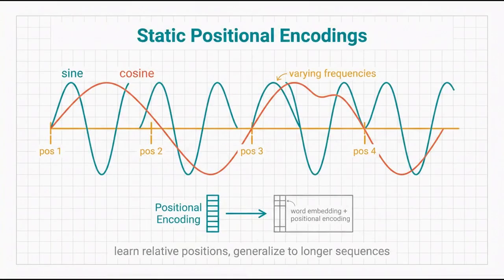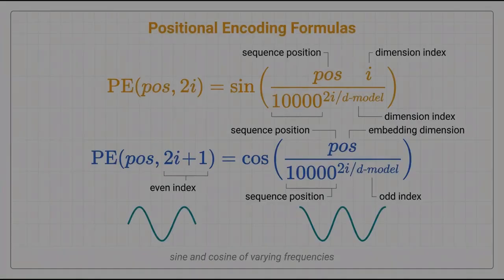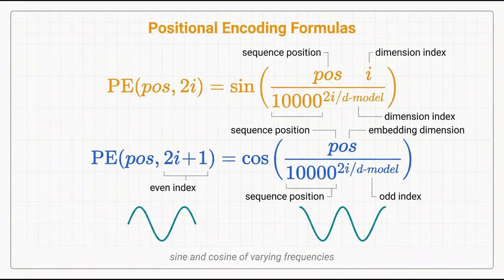To preserve order without recurrence, the authors added static positional encodings to the embeddings. Using sine and cosine functions of varying frequencies, these vectors allow the model to learn relative positions and generalize to longer sequences. Formulas for these positional encodings are defined as follows.